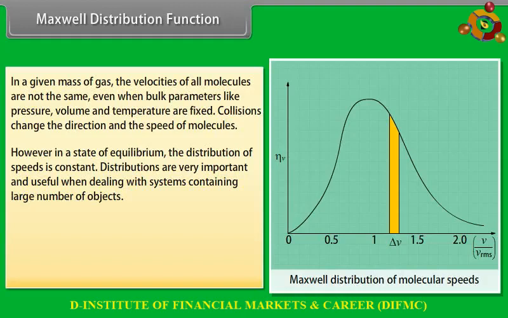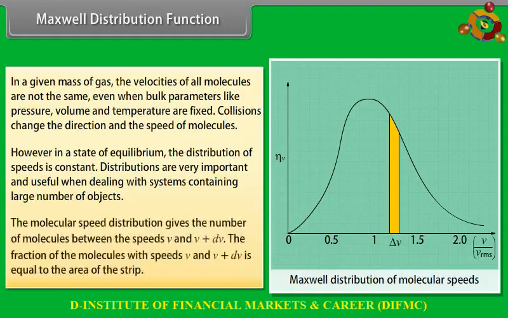system containing large number of objects. The molecular speed distribution gives the number of molecules between the speeds v and v plus dv. The fraction of the molecules with speeds v and v plus dv is equal to the area of the strip.